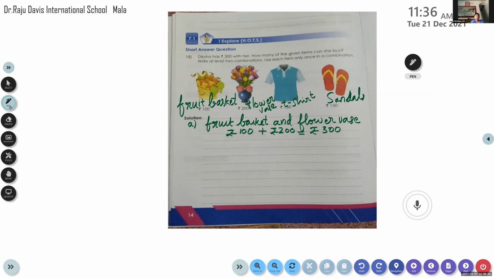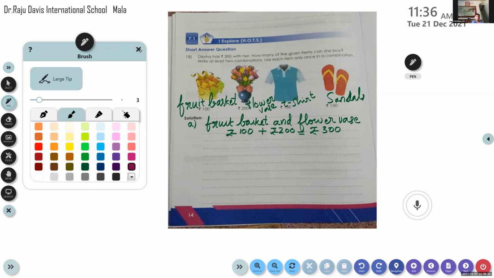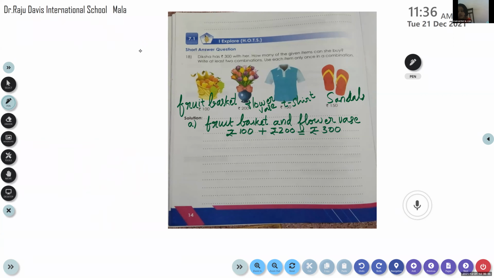Shoe, slippers, we can make. Please write. I will ask you after some time. Parvati has a doubt. Yes, Parvati, please ask me. We can write more combinations, like fruit and flower vase. You can make other combinations. You do it. After 5 minutes, we will discuss. You can do it by yourself. No problem. It's asked only 2, but you can make 4.